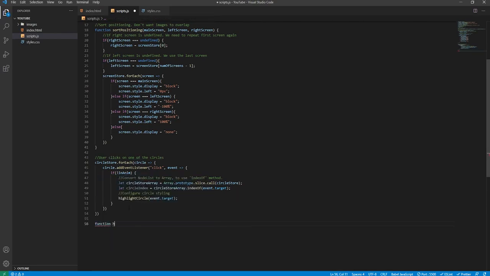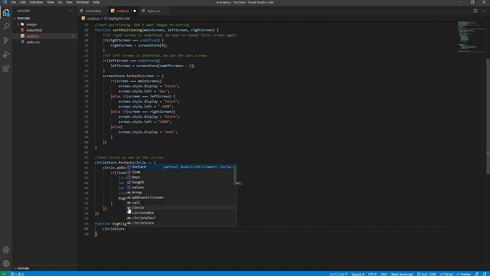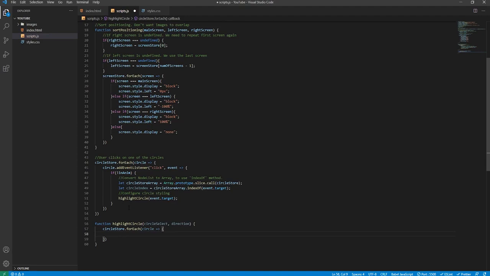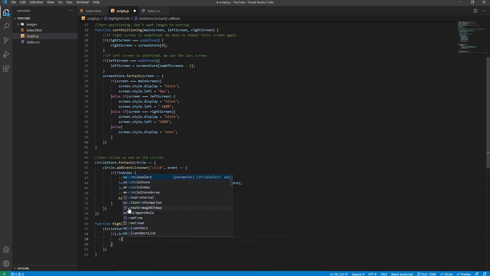We'll say function highlight circle. It will take in 2 arguments. Circle select will be the first one, the other one will be direction. Open it up like so, and inside we'll loop through the circle store like we did before. We get access to it because it's a global variable, and then like we did, the iterator will be circle as always. And then we'll say if circle is equal to circle select, then we want it to have the circle fill class.